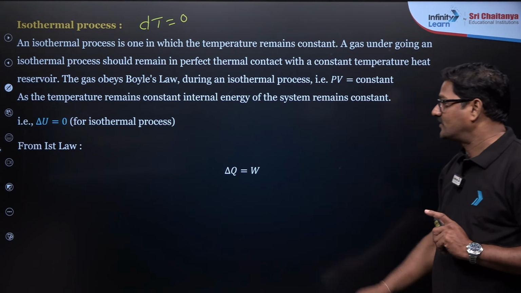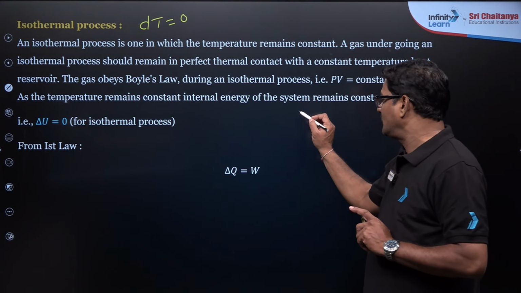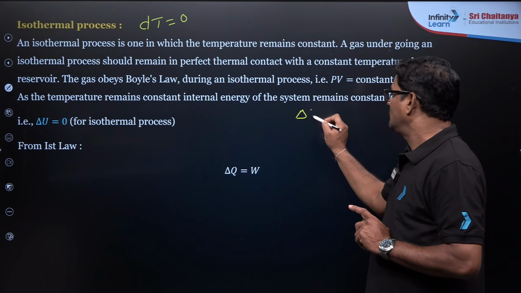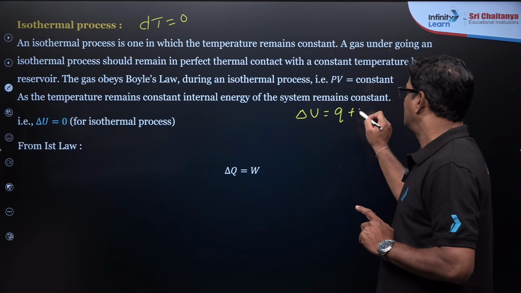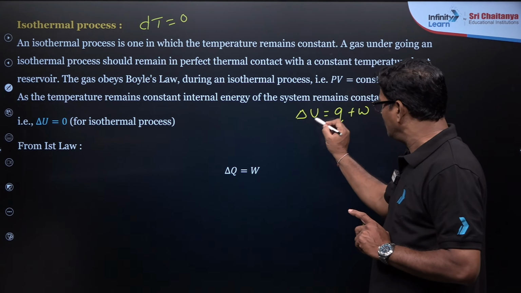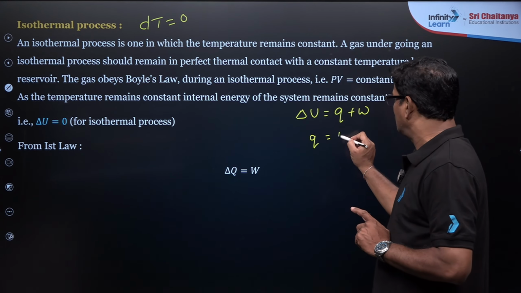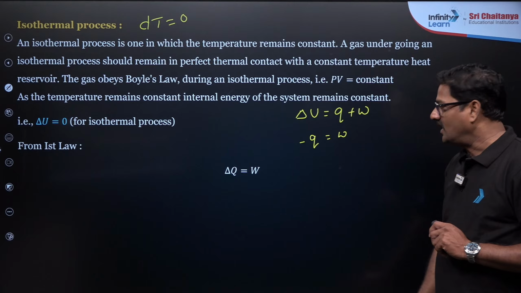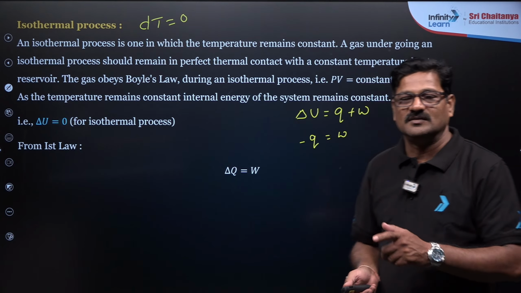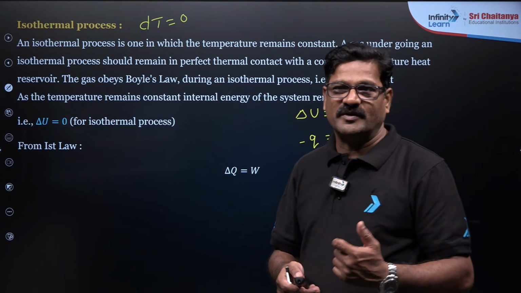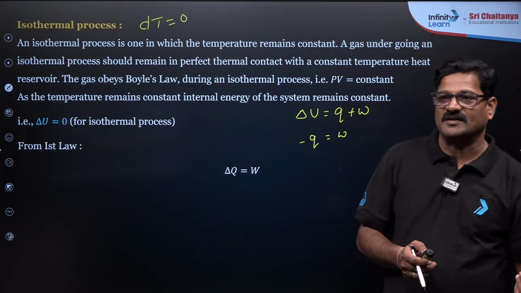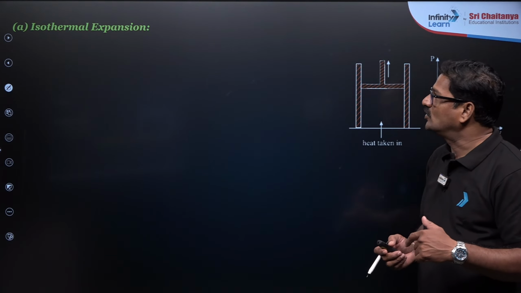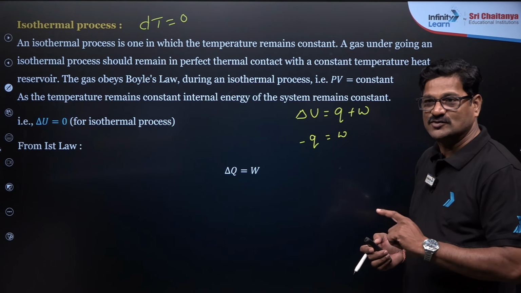And also for the first law, we know that delta U is equal to Q plus W. So this being 0, Q is equal to W, right? And it all depends on exothermic or endothermic, and whether work is done on the system or by the system. Are you getting or not? So this is what is called an isothermal process.